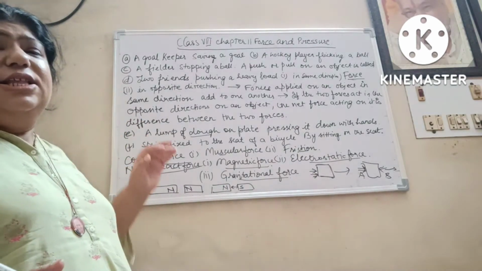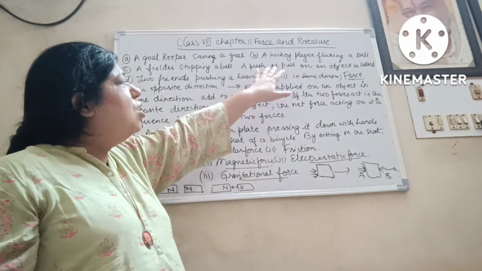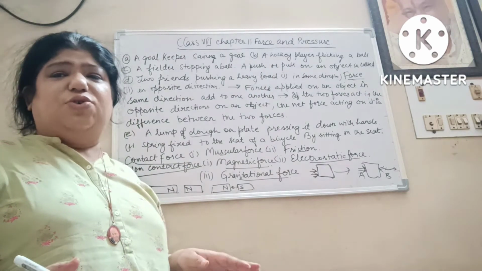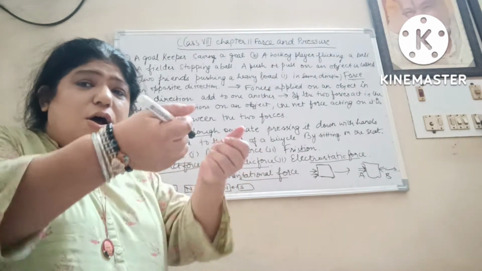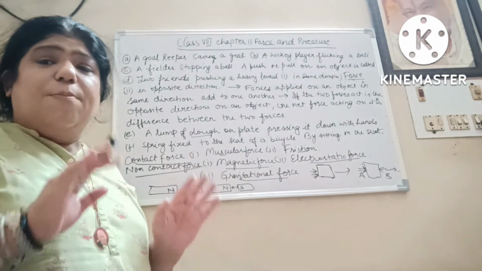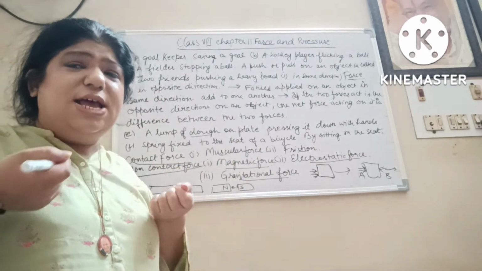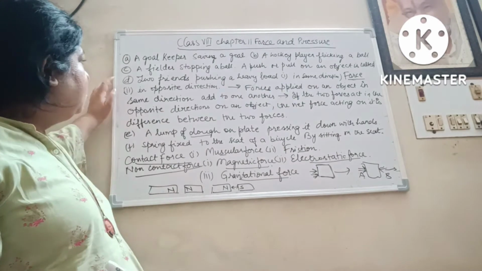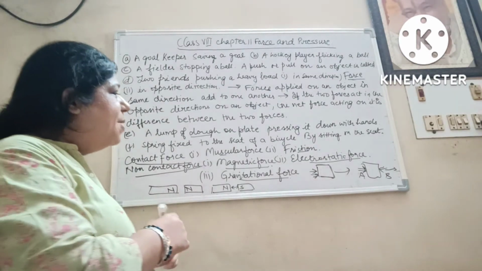What is this? This all says a push or a pull on an object is called force. A push or a pull on an object is called force. Push is dhakelna, pull is खींचना. Now take an example.